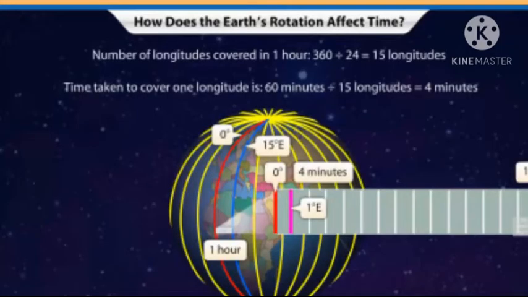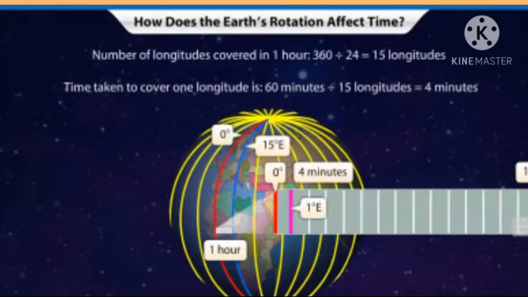So before going to start what the international date line is, we will just revise what you learned in your last year. That means Indian Standard Time. So dear students, I hope all are remembering this particular diagram. This diagram will help you to revise what points you learned about the timing and how it is related to the earth's rotation and how time is changing from one degree to another degree.